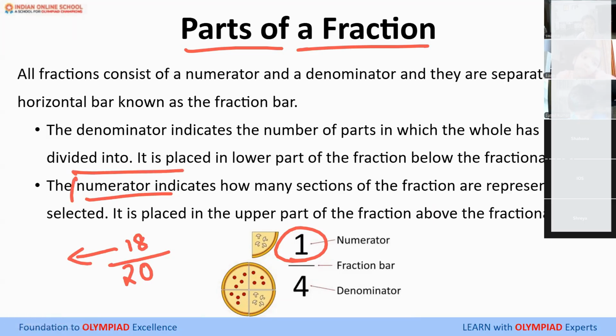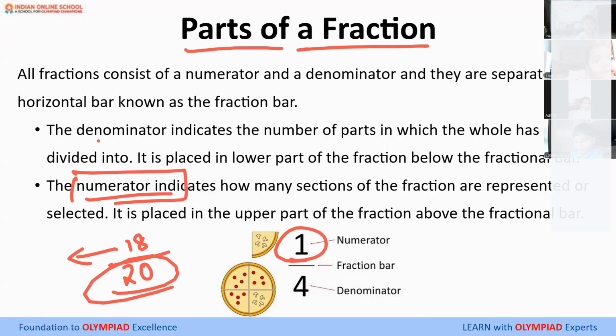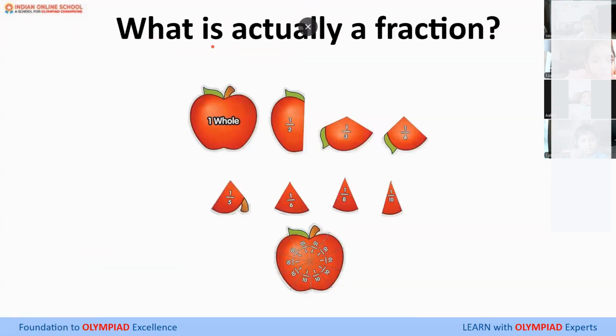That's the numerator. And the total is the denominator. Am I clear, everyone? Yes, ma'am.